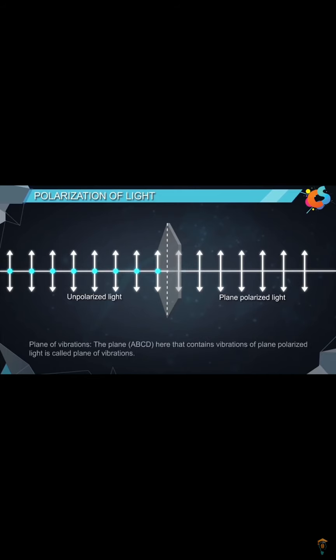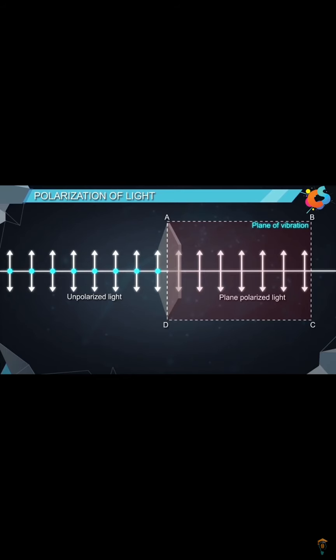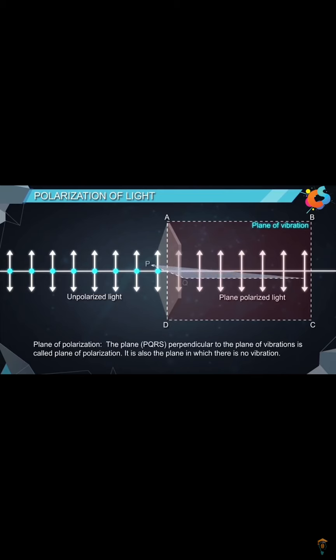One, plane of vibration. The plane ABCD here that contains vibrations of the plane polarized light is called the plane of vibrations. Number two, plane of polarization. The plane PQRS perpendicular to the plane of vibration is called the plane of polarization. It is also the plane in which there is no vibration.